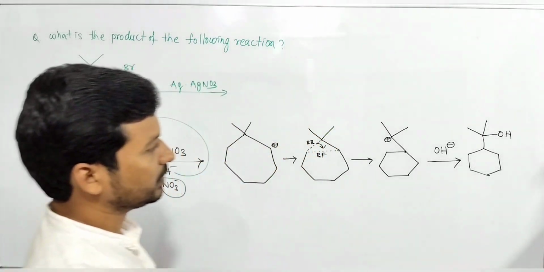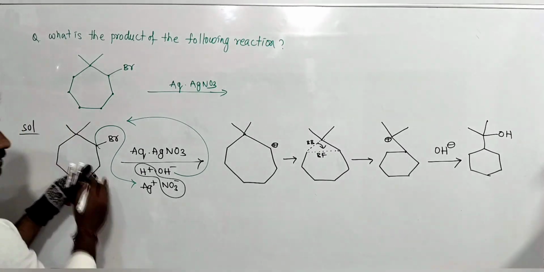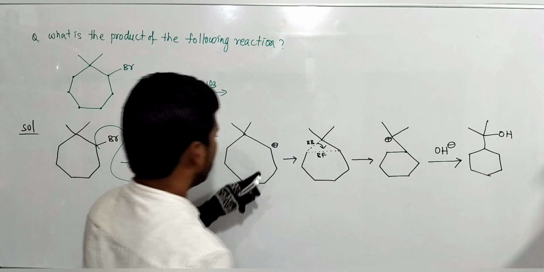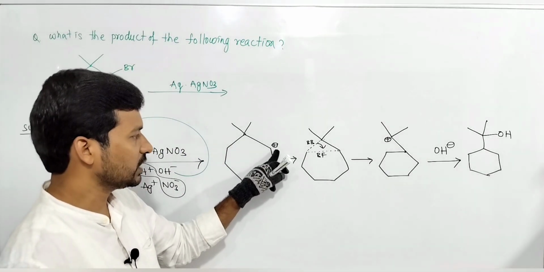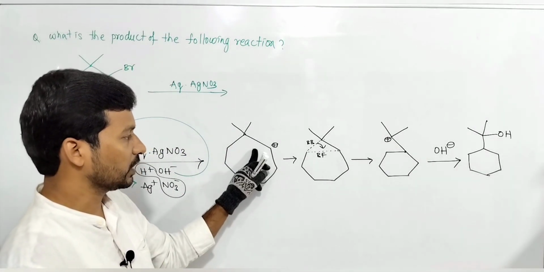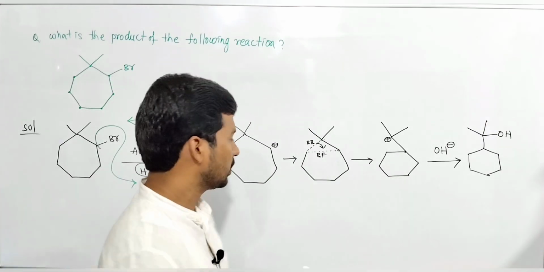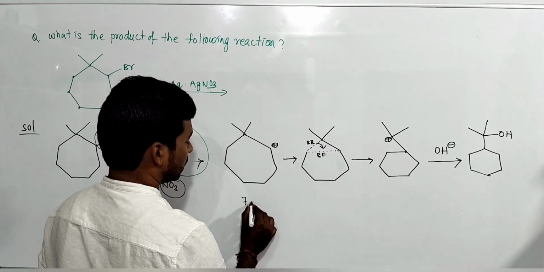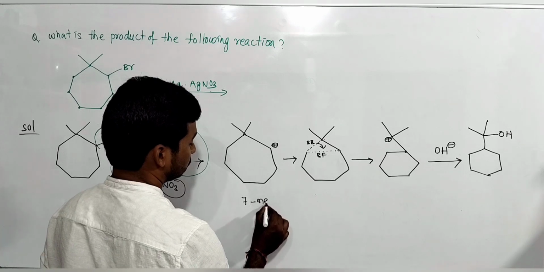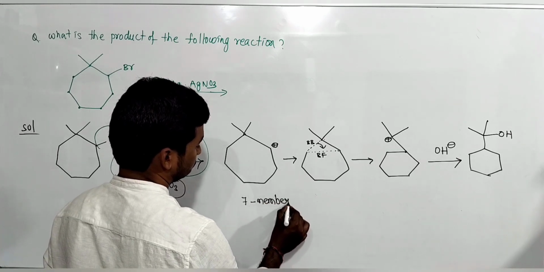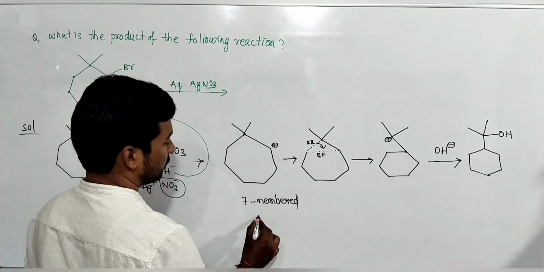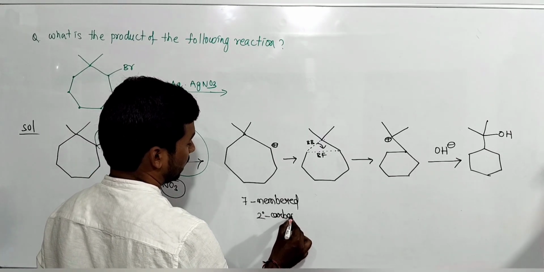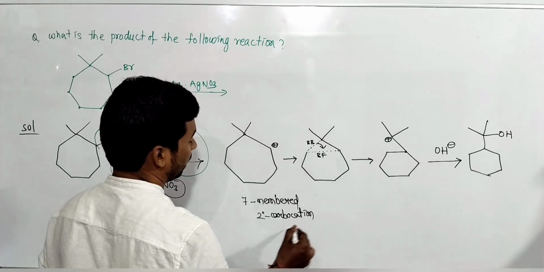Tertiary alcohol will be the product, and the 7-membered ring is unstable, it becomes a 6-membered ring for stability. So this becomes stable. If OH minus attack takes place there, that is secondary, and the 7-membered ring is unstable. So here this is a 7-membered ring, one point, and a secondary carbocation, another point. Both are unfavorable.